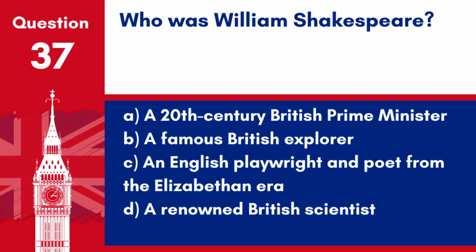Question 37. Who was William Shakespeare? A. A 20th century British Prime Minister. B. A famous British explorer. C. An English playwright and poet from the Elizabethan era. D. A renowned British scientist.